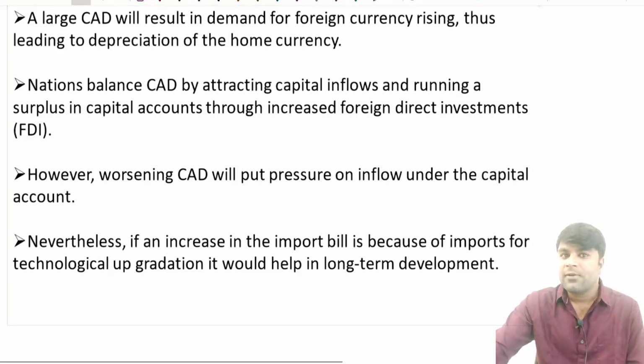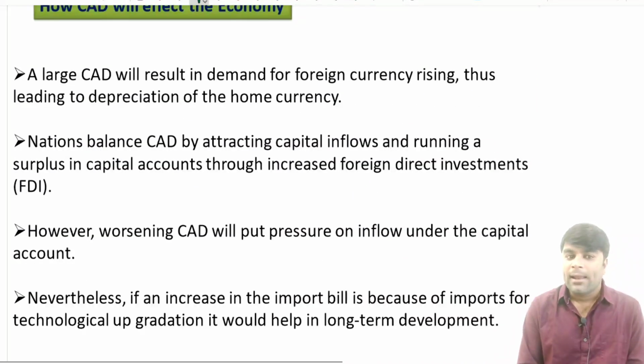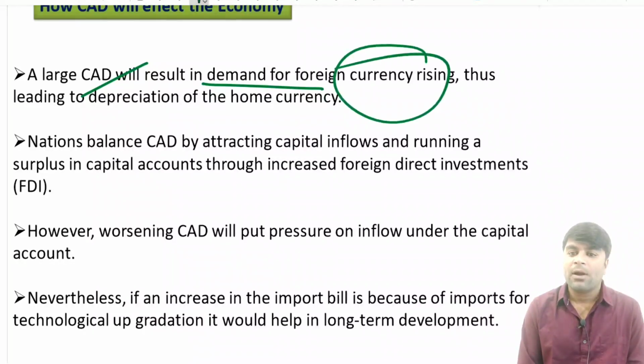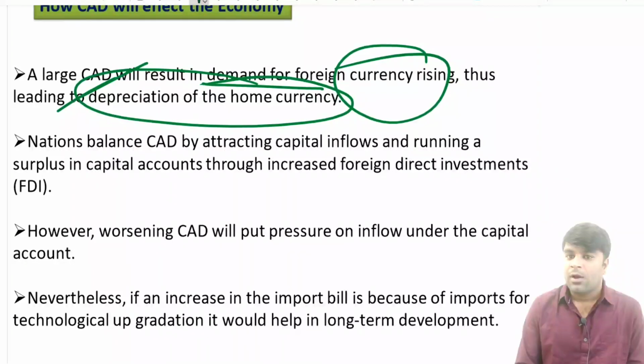Now, when we look at the effects of current account deficit on the economy, a large current account deficit will result in a demand for high foreign currency, thus leading to the depreciation of the home currency. Now, imagine, for example, we need to purchase crude oil. Due to geopolitical tensions, the crude oil prices increased in dollars. When the crude oil price is increased and we need more and more dollars in order to purchase it, automatically we need to exchange our rupee for dollars.